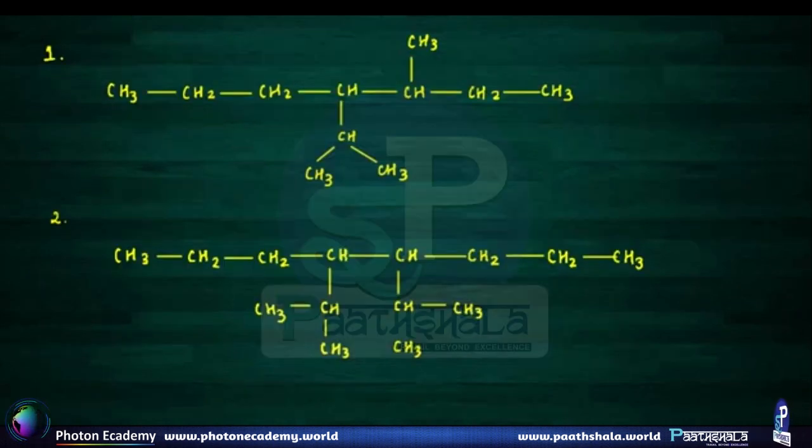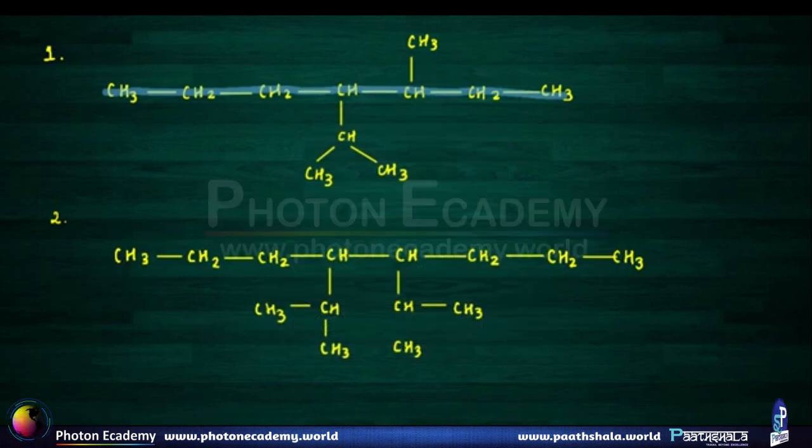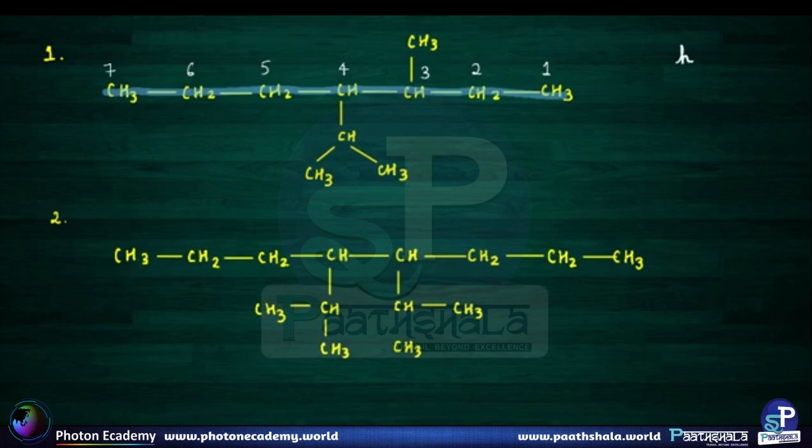Let's solve a few examples on nomenclature of alkanes having complex substituents. The first step is always to select the main chain. So this is our main chain having the maximum carbon atoms. The next step is to number this chain, and according to the rules, numbering should start from here in order to get the lowest locant for the first substituent. So our word root will be hep and the primary suffix will be ane. Now let's check out the prefix.